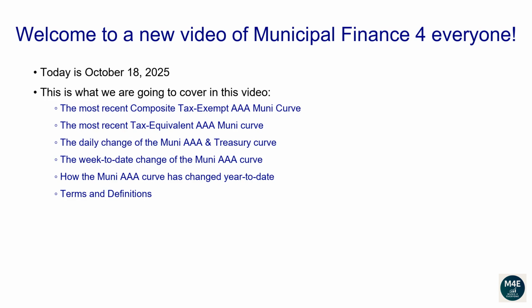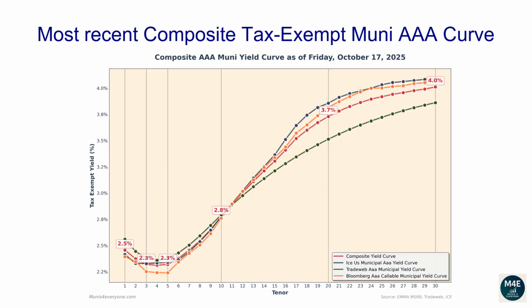Today is October 18, 2025. This is what we're going to cover in this video. The most recent tax-exempt AAA Muni Curve. The most recent tax-equivalent AAA Muni Curve. The daily change of both the AAA Muni and Treasury curves. Their week-to-date change. How the AAA Muni Curve has changed year-to-date. Terms and definitions. Let's go over the most recent composite tax-exempt Muni AAA curve.